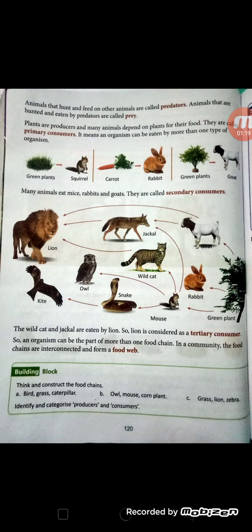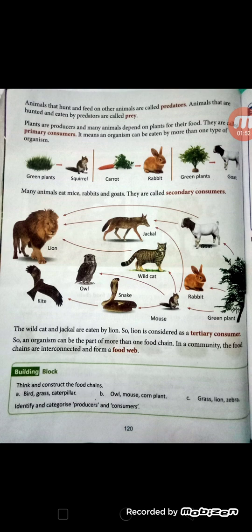Now in another food chain you can see there is a mouse. The mouse is eating green plants, but the mouse in turn is eaten by the wild cat, and the wild cat is the food of the lion also. The jackal is the food of the lion also, and the mouse is the food of the owl also. You can see a snake also, and then the kite eats the snake.